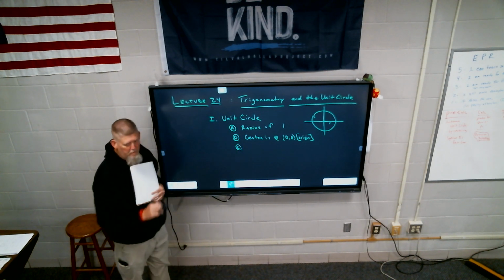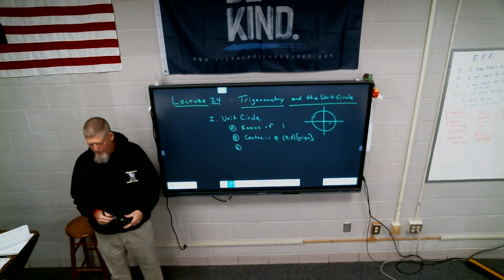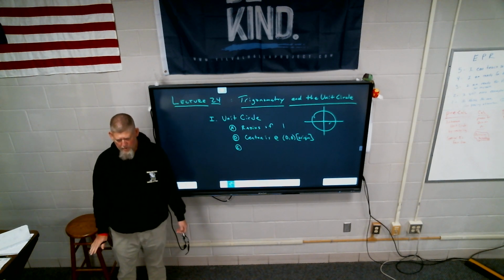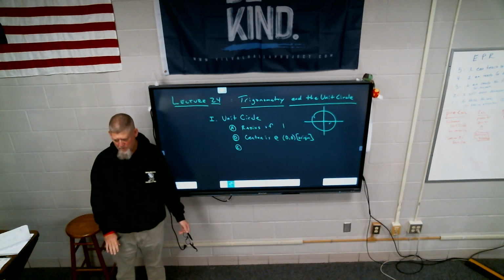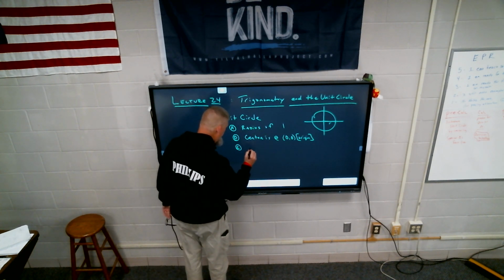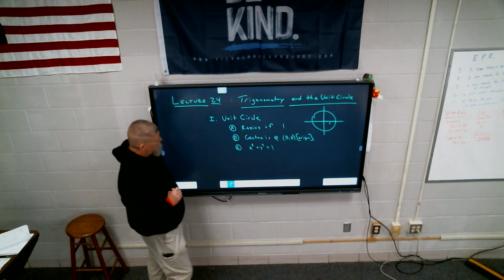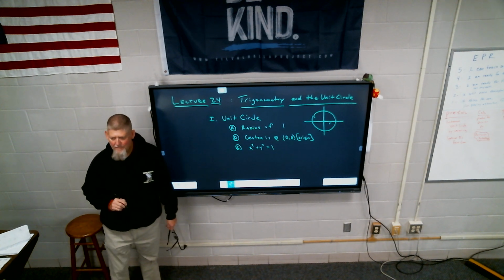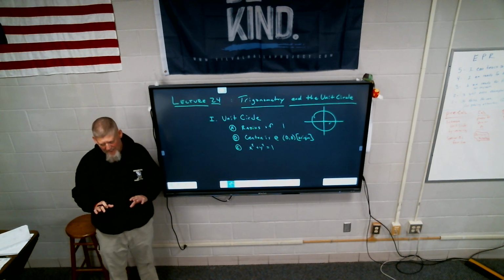I don't know if you remember doing this. I can't remember if we did in Algebra 2. I'm thinking maybe we didn't. Did we do equations of circles? No. Okay, I know we do in college algebra, we're getting ready to start that. I'm not so sure we got to it in algebra 2. So the equation is going to be x squared plus y squared equals 1. Now what does that equation kind of look like?